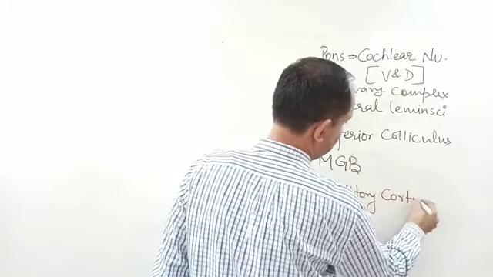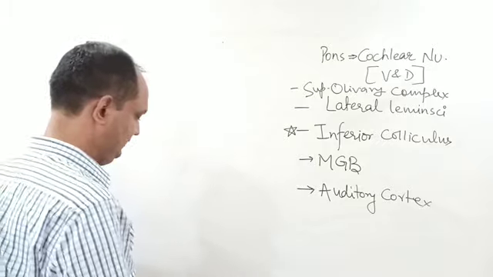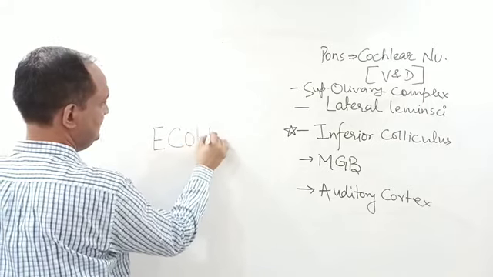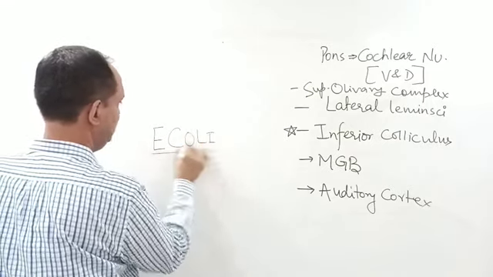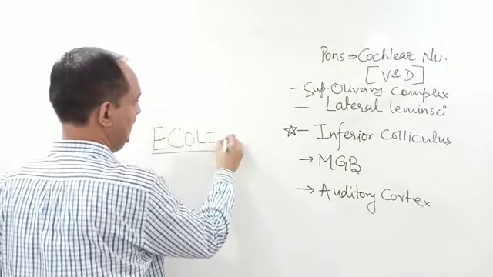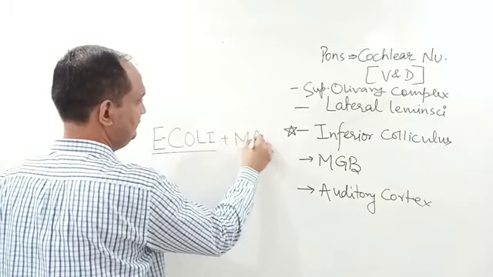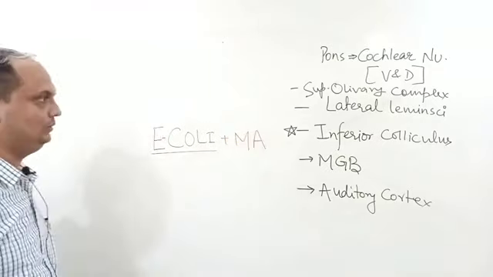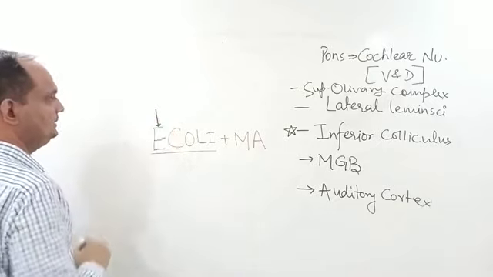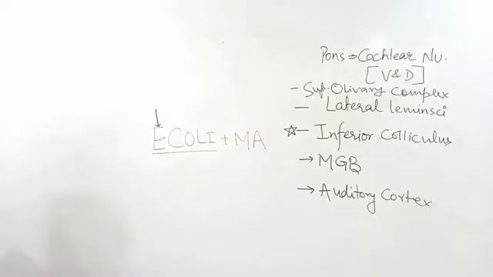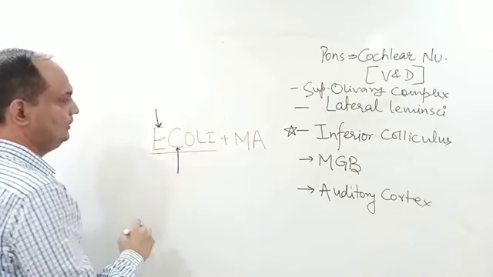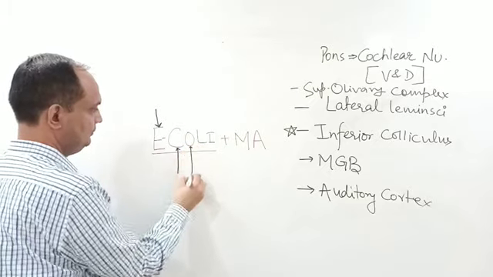So how to keep this in mind? For that we have a mnemonic, and that is known as E. coli. E. coli is actually a bacterium which is present in the stomach, and you have the suffix ma, E. coli ma. So what is the full form of this? E starts from the 8th cranial nerve nuclei, 8th cranial nerve ganglia. Then you will have the cochlear ganglia, cochlear nuclei. Then you will have superior olivary.